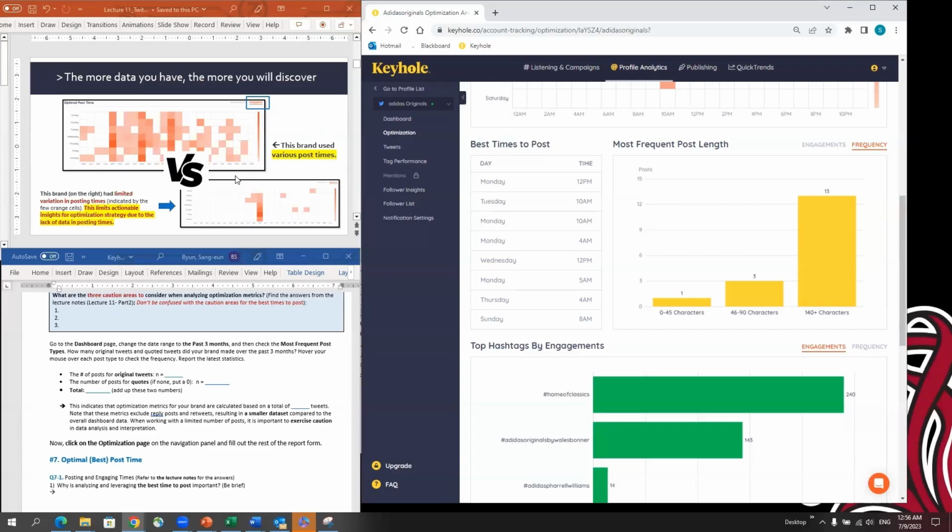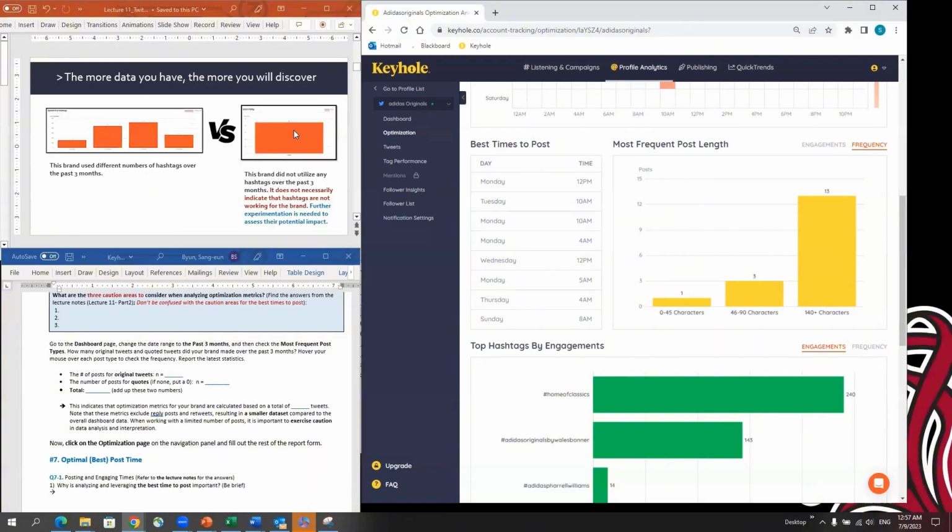This is a great example to share. This brand is actually a global brand. See how many different times they tried over the past 3 months. They are targeting global audiences. Actually, that makes more sense, right? By looking at these various data points, we can tell which times are working better versus less well. Compared to that, if you look at this example, they tweeted only a few times and they only used narrow times. It's pretty much random. It limits your insights, right?